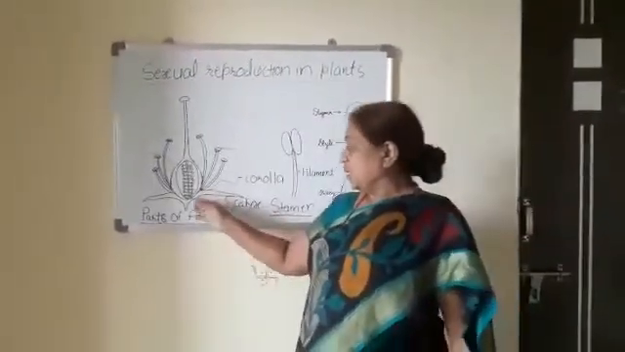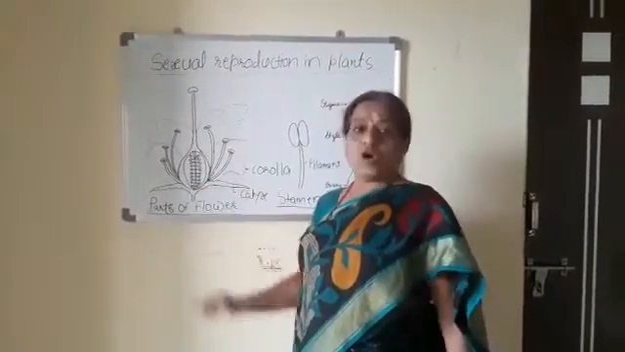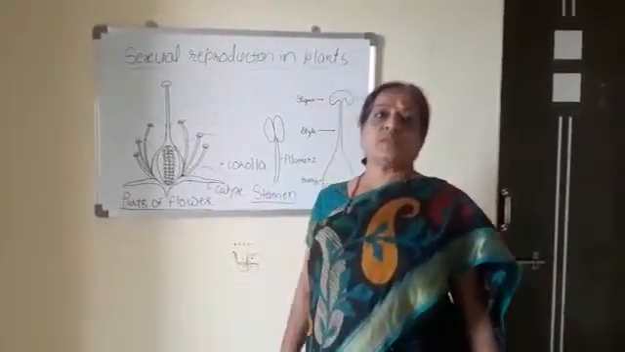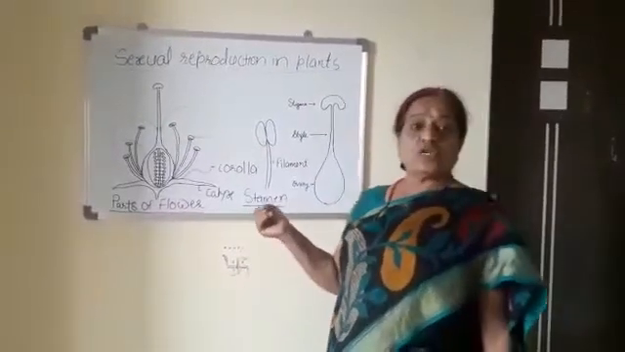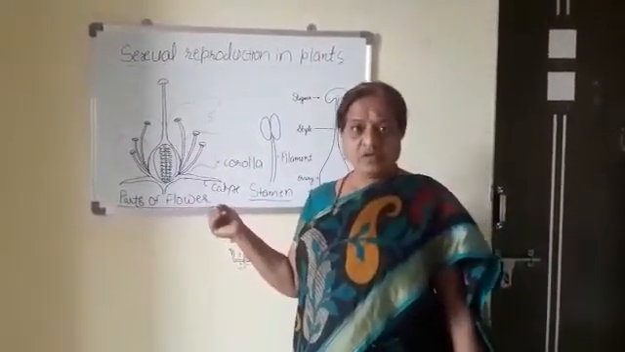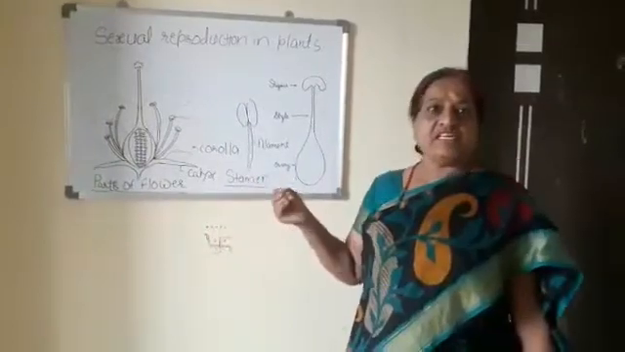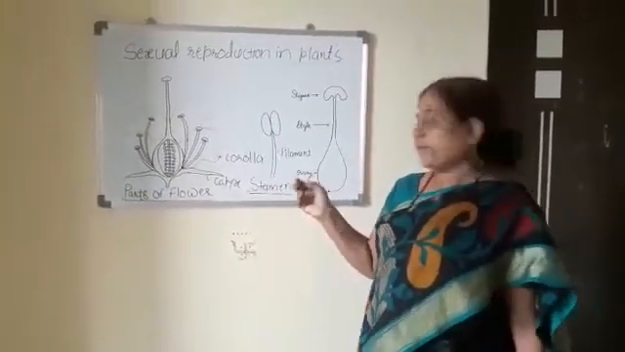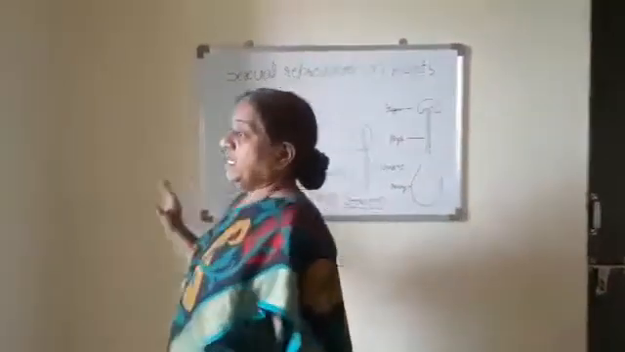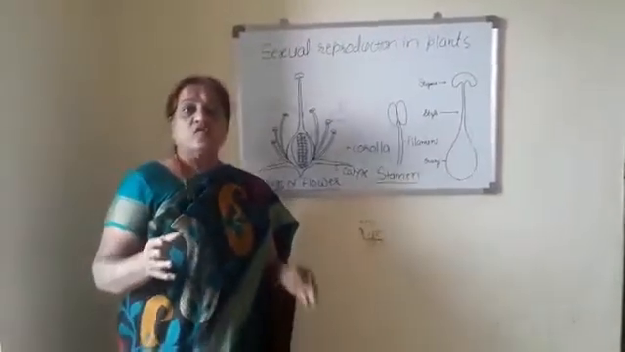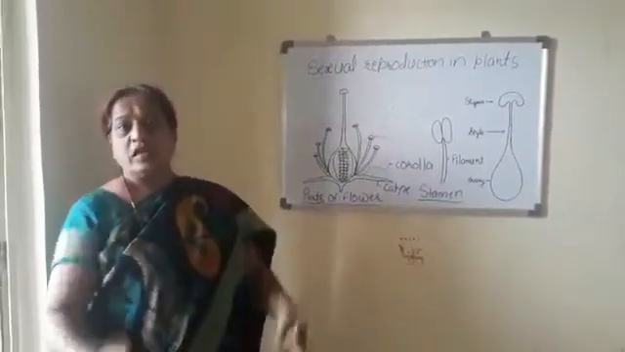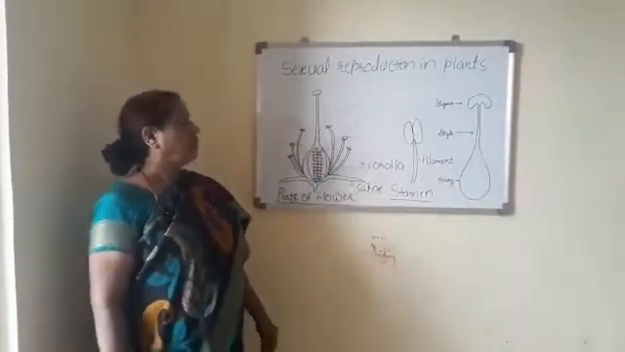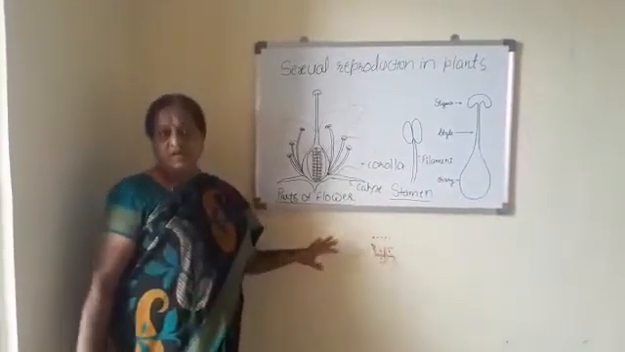Sometimes at the base of the stalk there is a small leaf-like structure, that is known as a bract. That type of flower is known as a bracteate flower, or an ebracteate flower when it is absent. Then certain flowers consist of all floral whorls, that is calyx, corolla, androecium, gynoecium. That type of flower is known as a complete flower.